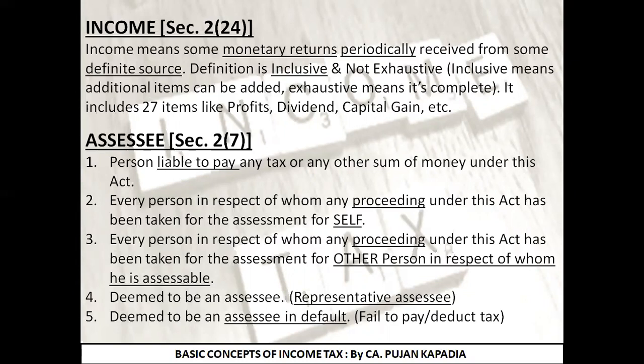Next, we did with the assessee. The spelling again is important. A-S-S-E-S-S-E-E. Who is an assessee? There were 5 different points. But if I want to say in crux, any person who is liable to pay anything, whether in form of income tax, in form of interest, in form of penalty, any amount to the income tax department under Income Tax Act 1961, is supposed to be known as assessee.